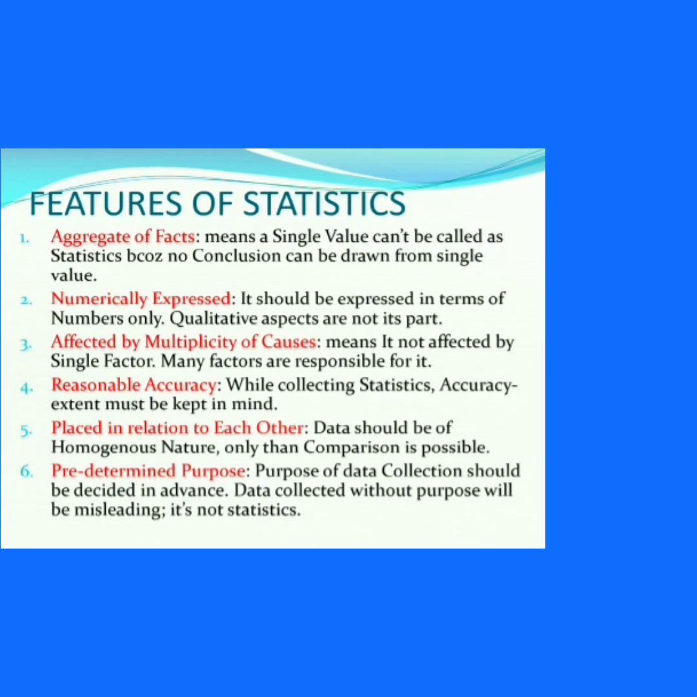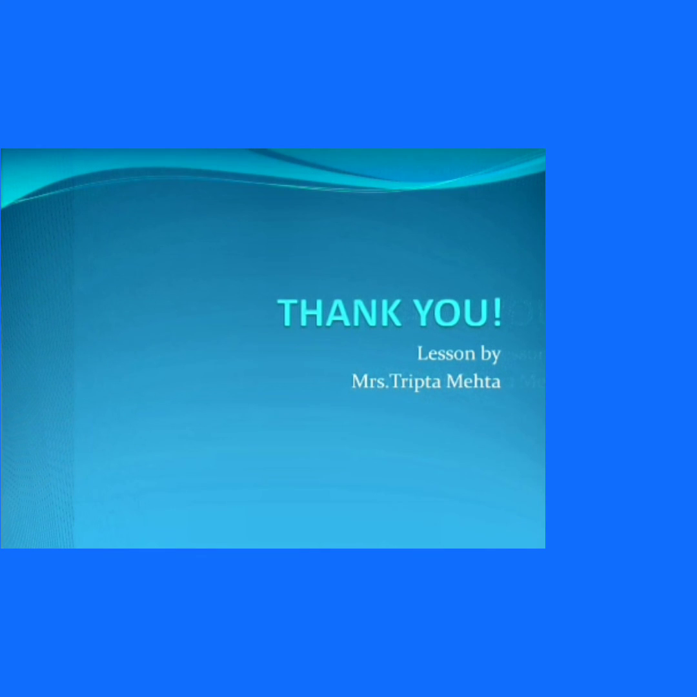Next and last is predetermined purpose. It means when you are going to collect the data, the purpose of collecting the data should be very clear in your mind. Otherwise, the result may be misleading, and that would not be statistics. So these are the features of statistics. Thank you, students.